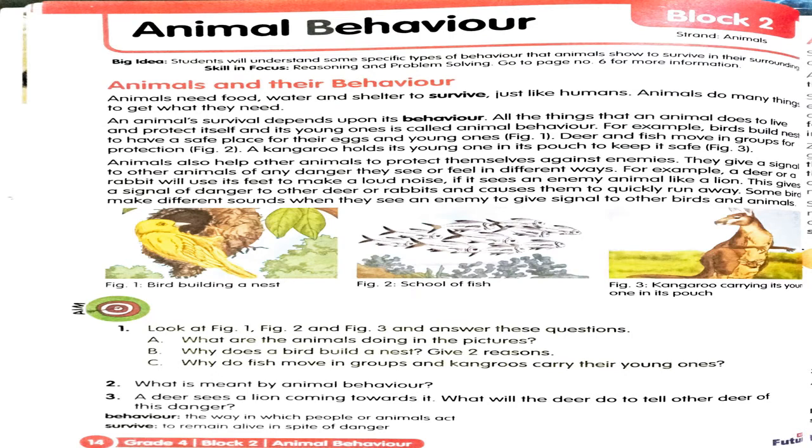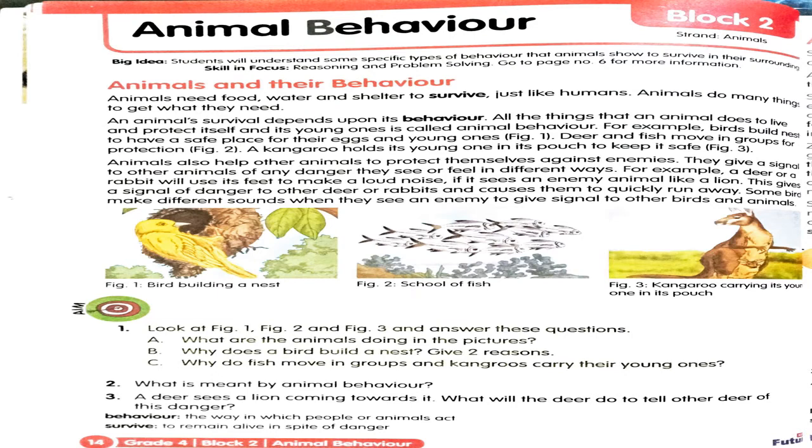A rabbit or a deer makes a loud noise with the help of its feet, so that when other animals listen to this loud noise, they will get to know that there is some danger or maybe some other wild animal is attacking, and they will escape. Not only will these animals escape, but they will also help other animals to get away from the danger.